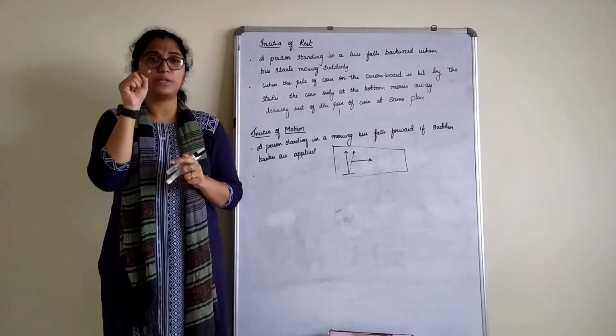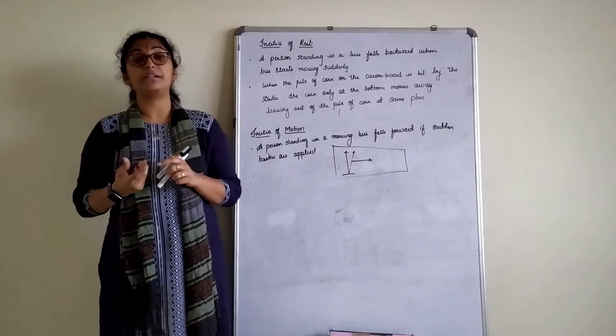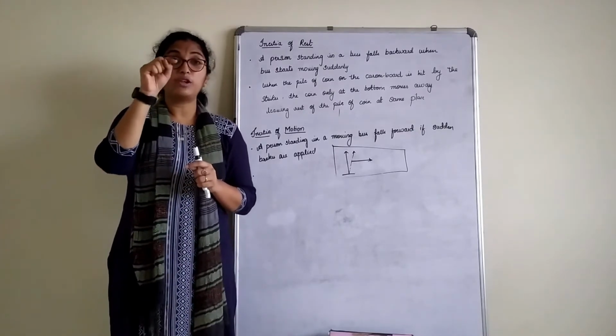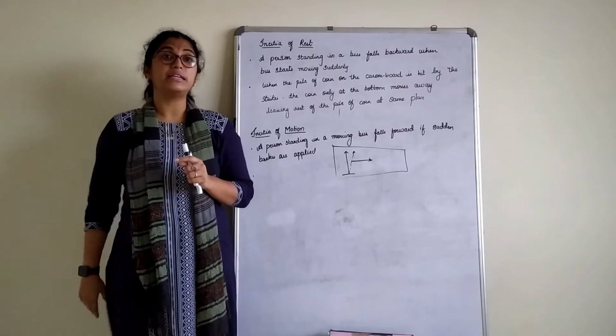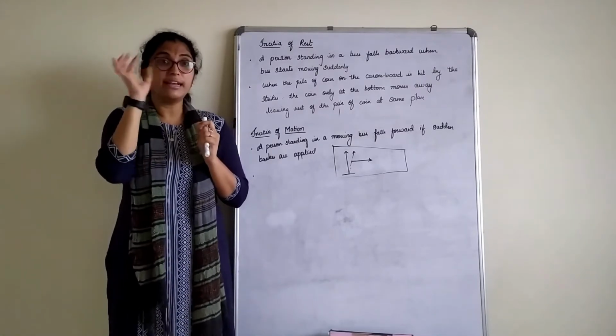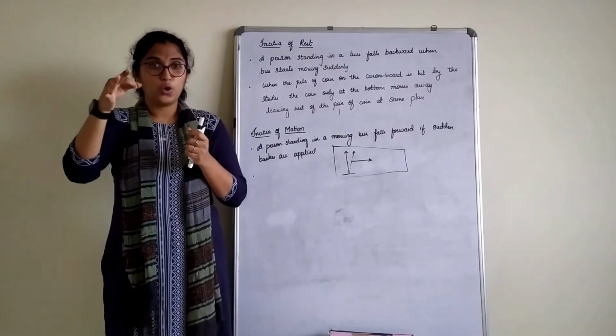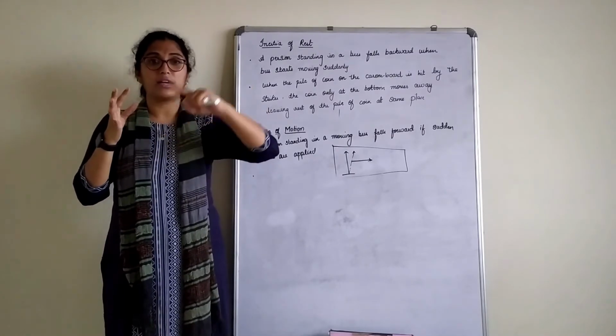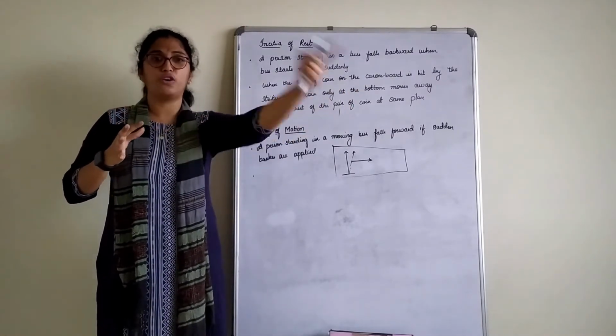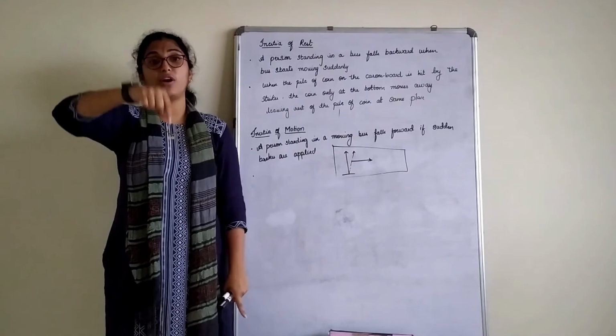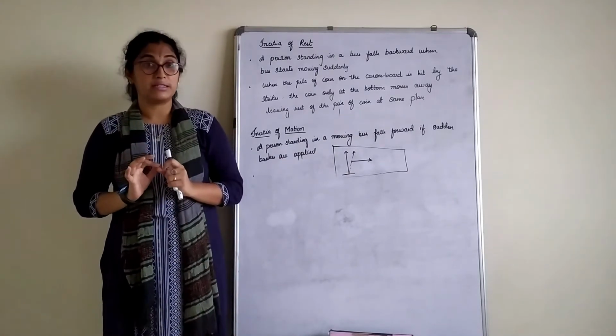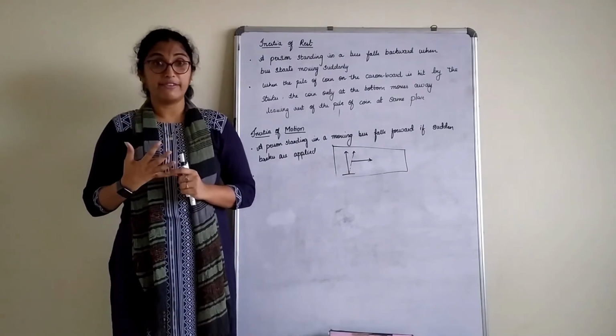So keep a 2 rupee or a 5 rupee coin. I think a 5 rupee coin is much better. Keep a 5 rupee coin on the center of the PAN card. Now just hit the PAN card in such a way that when you hit, the PAN card, or your ATM card, just falls to the other side and the coin drops in the glass, right? You have to do it very carefully.